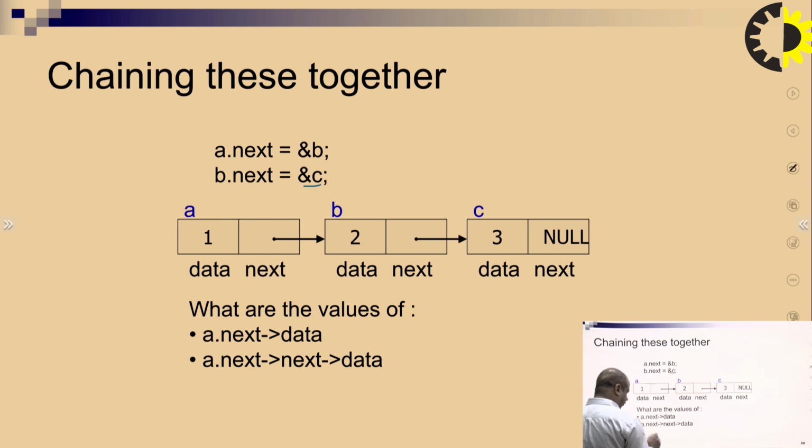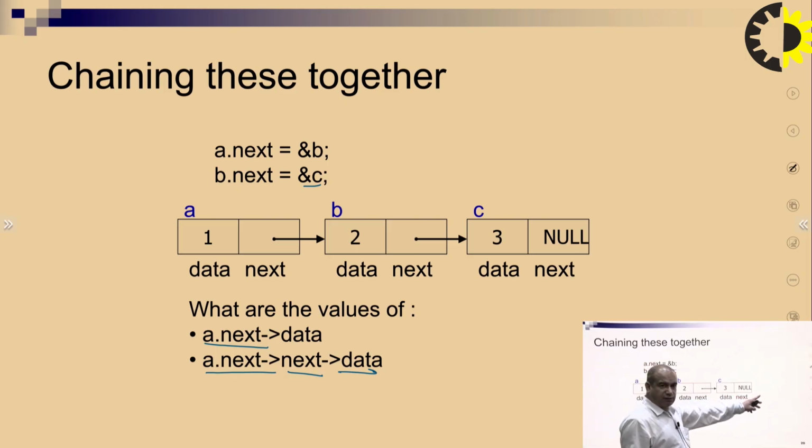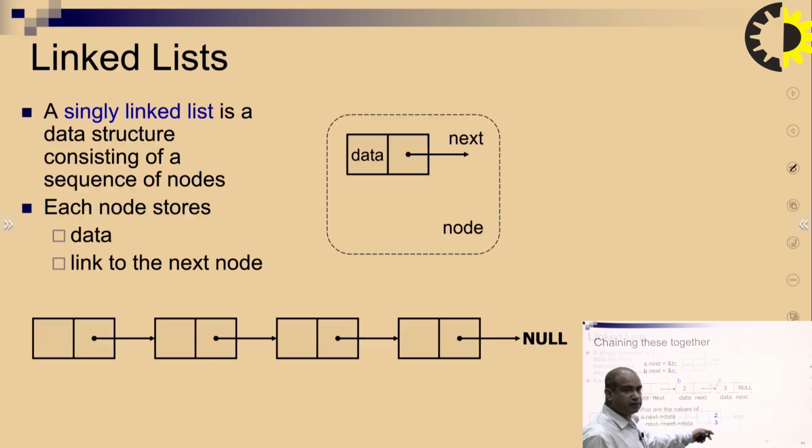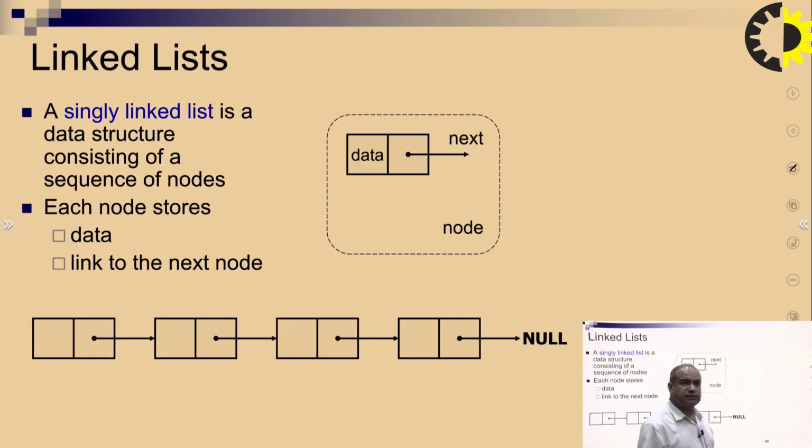The value is a dot next equal to data. a dot next equal to data means that it is going to be chained to another element. Once we reach the end of the list, we will represent it with a null value. So a dot next data equal to 2, a dot next dot next data equal to 3.